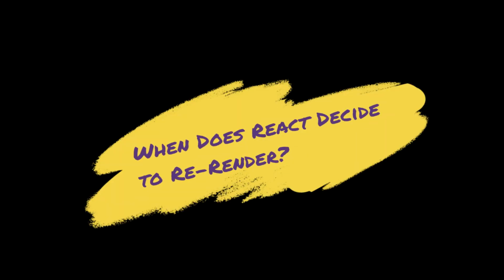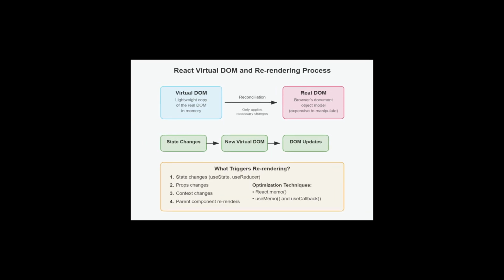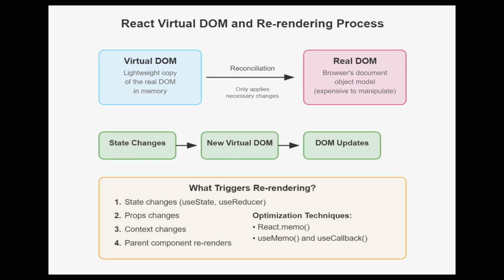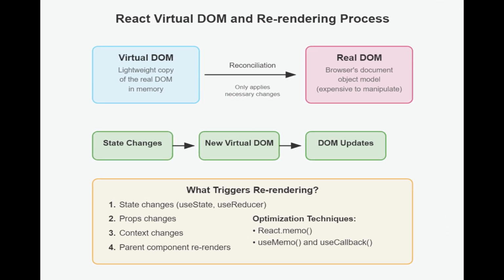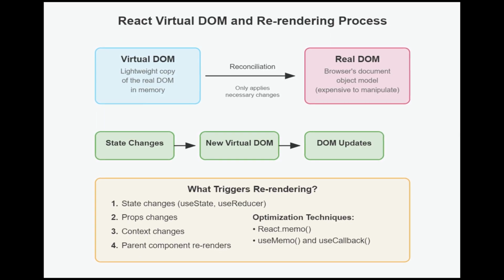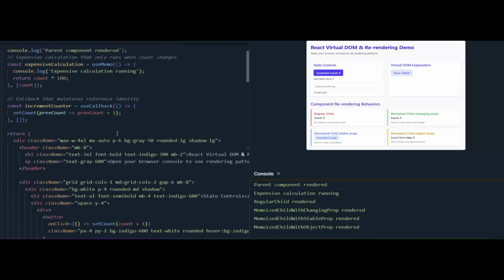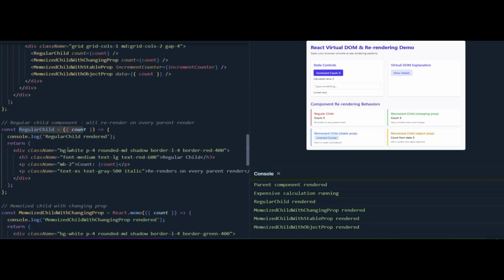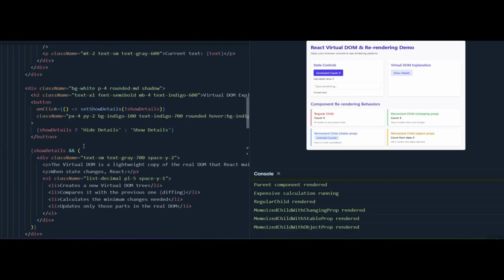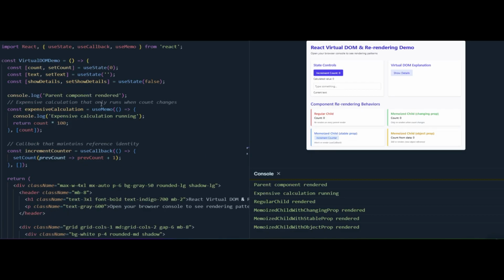When does React decide to re-render? React triggers a re-render when state changes (useState, useReducer), when props change (the parent component sends new data), or when context changes, if using useContext. But React does not re-render when the same state value is set again, like setCount(0) when count is already 0, or when the parent re-renders but the props didn't change.